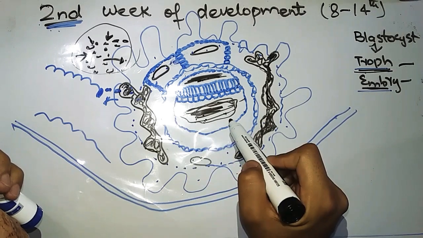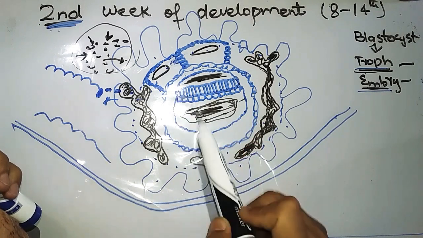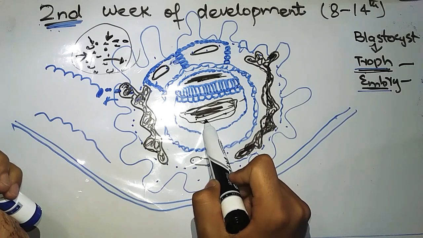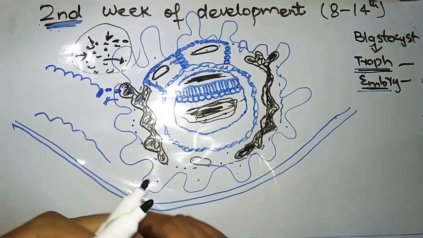And this membrane, as in the upper region, was called amnion. In this region, this membrane is called Heuser's membrane.